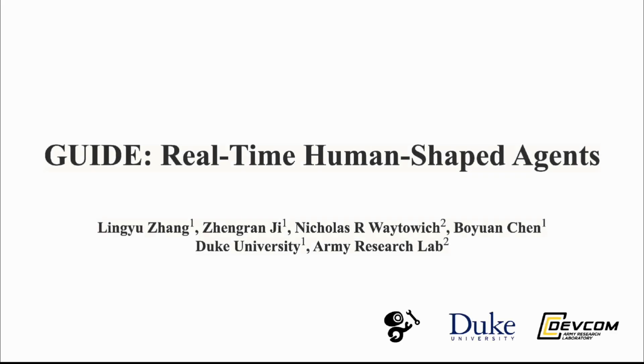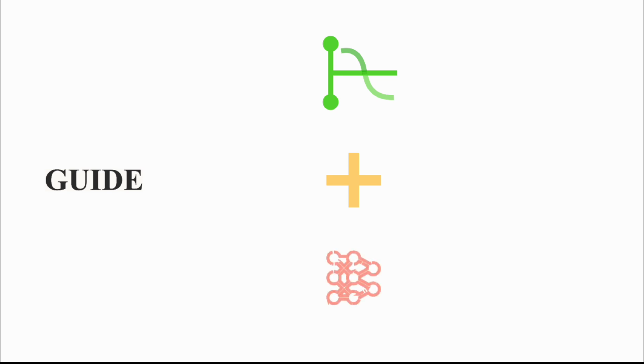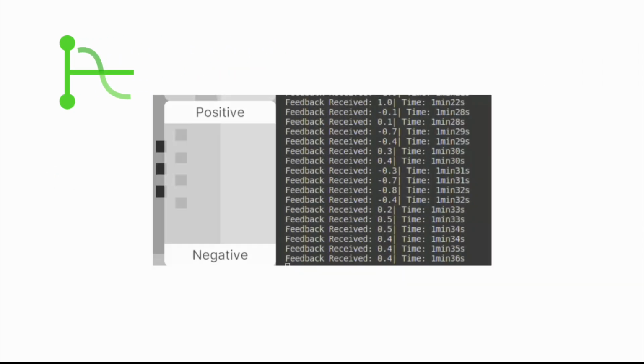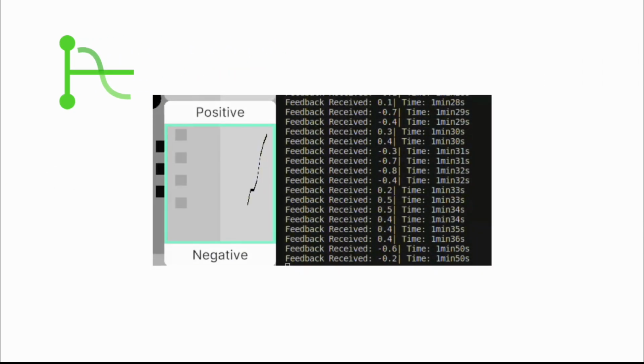We introduce Guide, a framework for real-time human-guided RL with 3 novel designs: a dense feedback collection mechanism, a straightforward feedback grounding method that incorporates environment reward, and a model that learns the pattern of human feedback and provides simulated feedback in the absence of human trainers. It is ideal to have humans provide detailed feedback as frequently as possible.